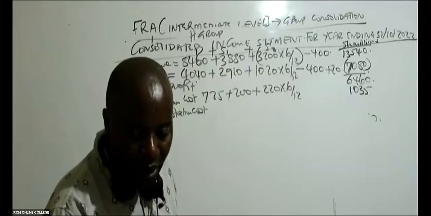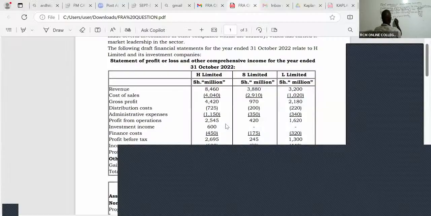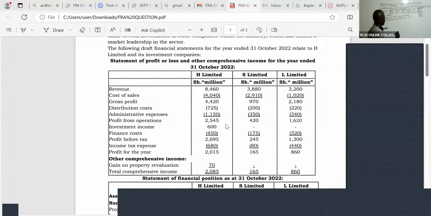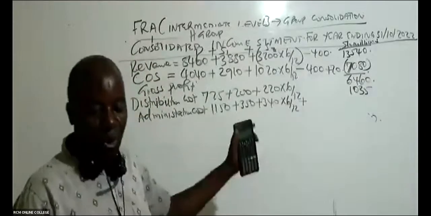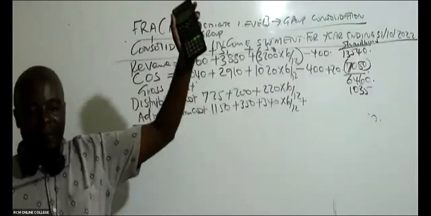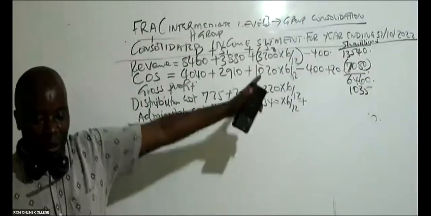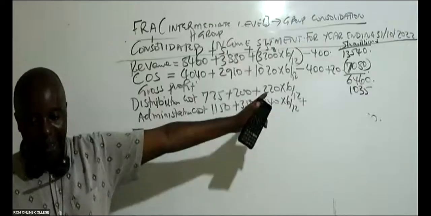check this. Admin cost that we have, we're almost finishing. Admin cost that we have here, ladies and gentlemen, we have 1150 plus 350 plus 340 times 6 over 12. So is there anybody who is able to remember that we had some impairment of brand name? And if you're able to remember, how much do we bring and add here? You give me this correct answer, I give you airtime.